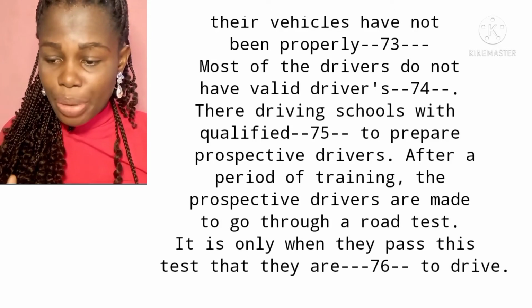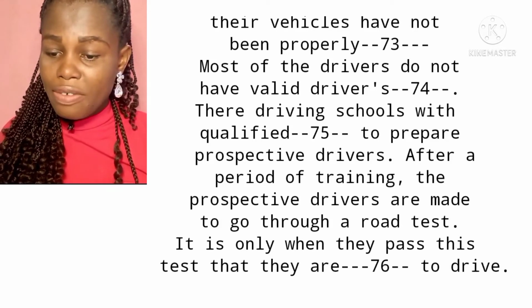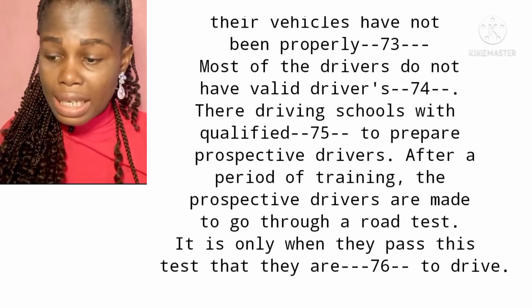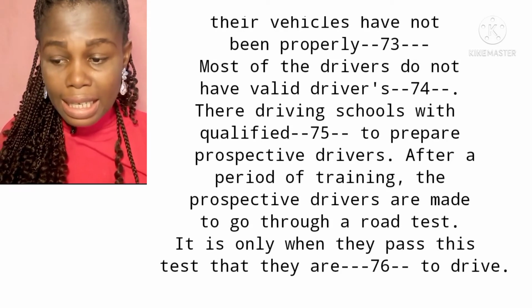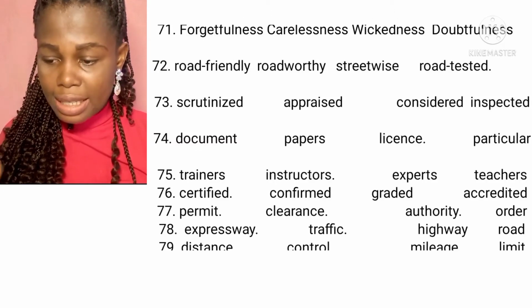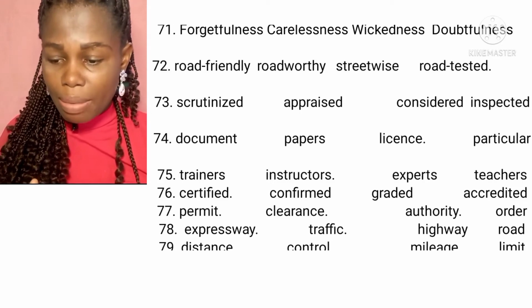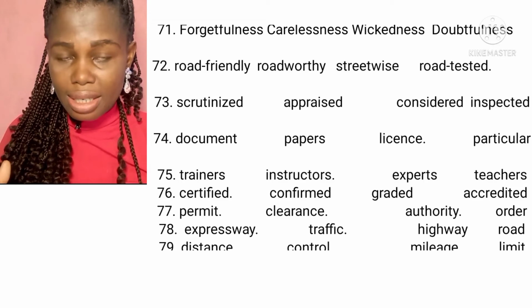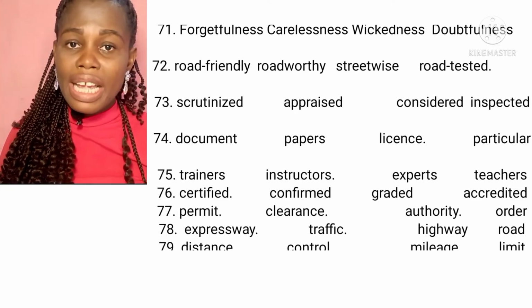Now, after a period of training, the prospective drivers are made to go through a road test. It is only when they pass this test that they are dashed to drive. We have option A, certified; B, confirmed; C, graded; and D, accredited. Now, the correct answer is option A, certified. After you've learned how to drive in a driving school, you are given a certificate which certifies you as a driver. So, the correct answer is option A.